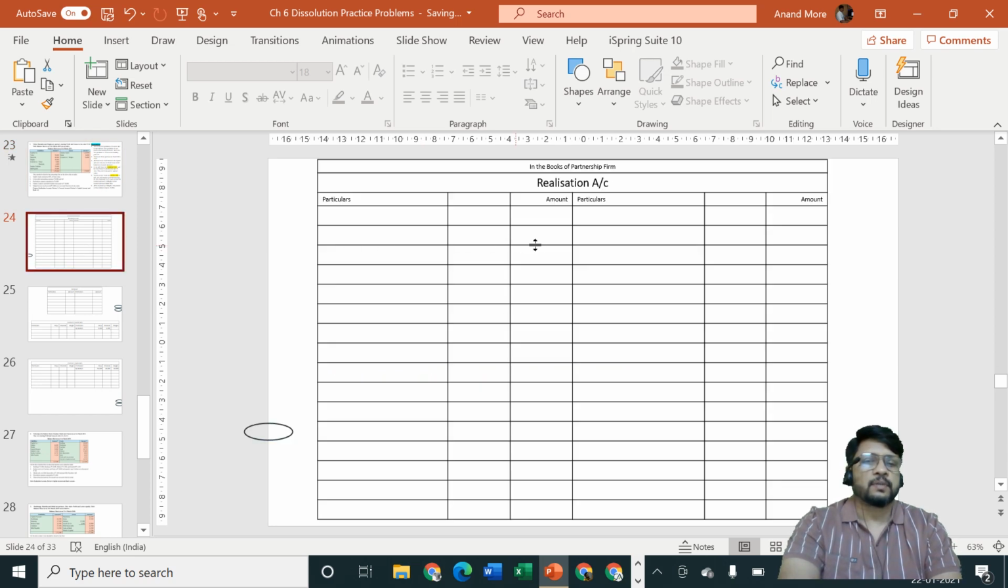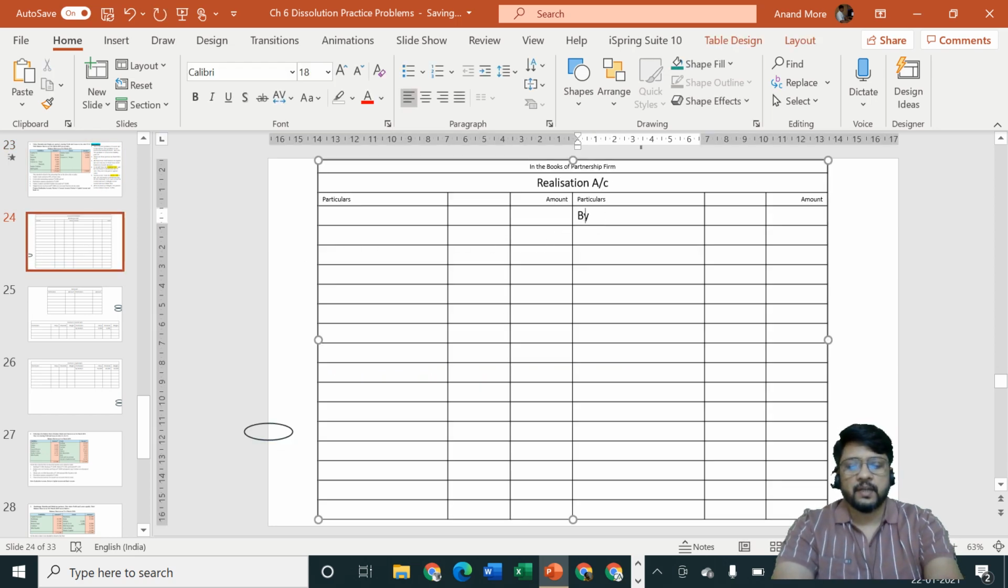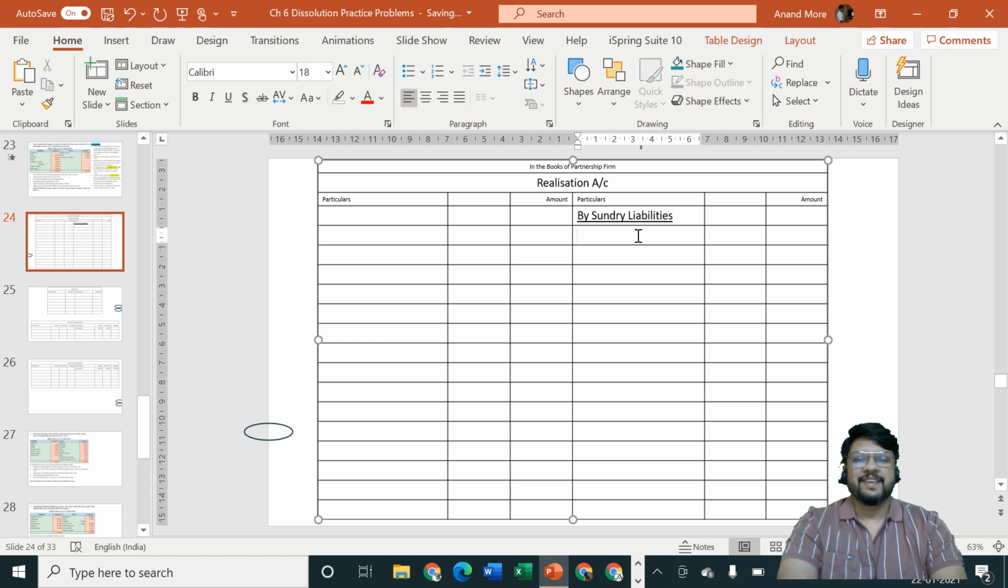जिसका कोई नहीं होता है उसका realization account होता है. So by sundry creditors, by sundry liabilities, mistake on my part, sorry for that. By sundry liabilities, you must have already done it properly. I am very sure that you are intelligent students. You have solved so many problems with me now, so I am sure that you are having full guarantee of knowing exactly what to write where.